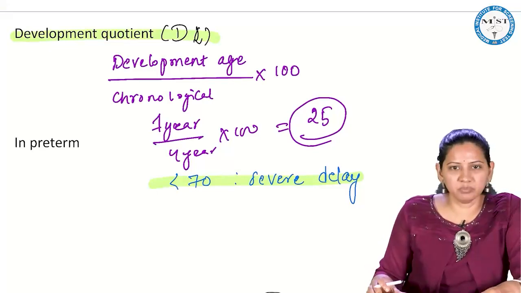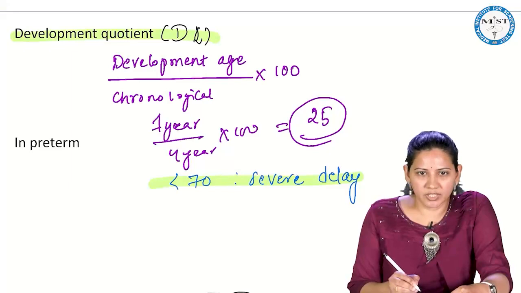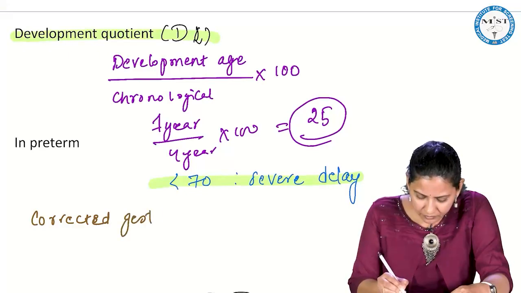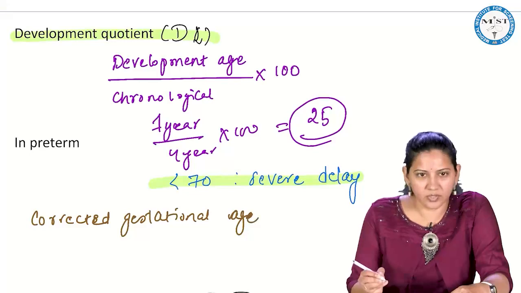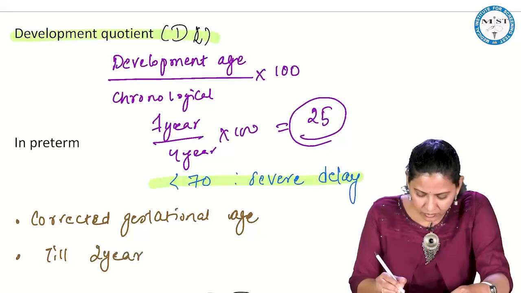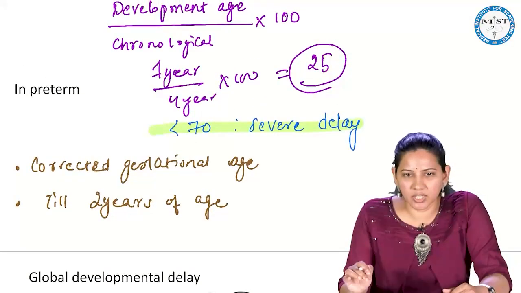Now what happens in the preterm baby? In the preterm baby, we normally take into account the corrected gestational age, and we take this into account till 2 years of age. What do you mean by corrected gestational age?